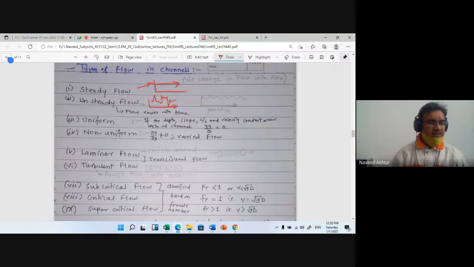But in rapidly varied flow, the depth of flow changes abruptly or suddenly over a comparatively short distance. An example of rapidly varied flow is the hydraulic jump.